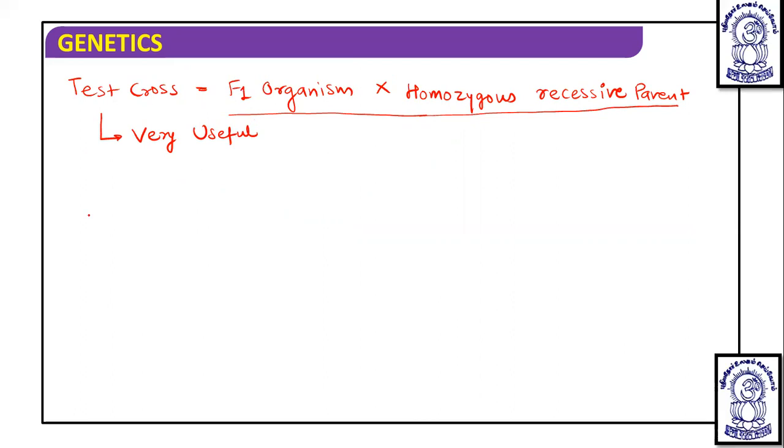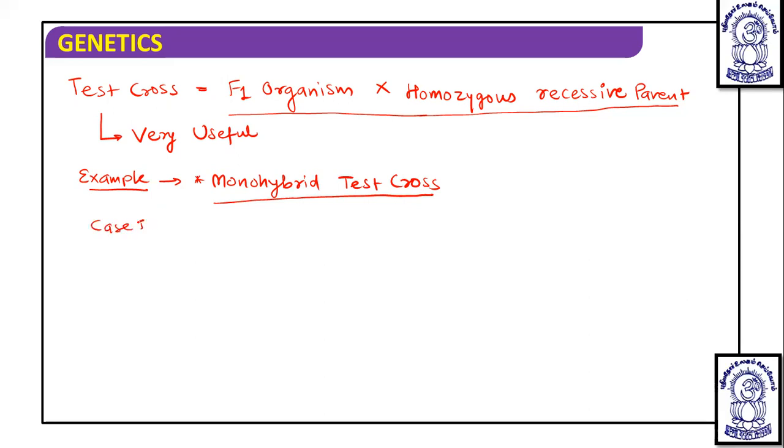So let us understand it with some examples, and we first carry out a monohybrid test cross. A monohybrid test cross means the F1 is crossed with the homozygous recessive. So we take case 1.